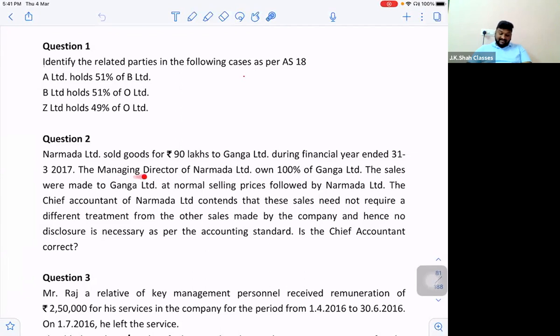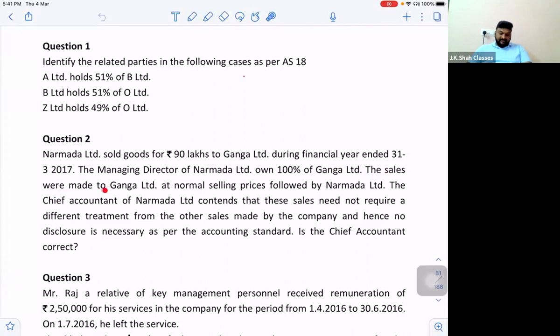So can I say this managing director will have a significant influence on Narmada Limited because he's the managing director, and the managing director technically controls Ganga Limited because he's the 100% shareholder. So can I say because of this common managing director, Narmada and Ganga both will be related parties as per the 5th point of the definition. Correct? Okay, let us go ahead now.